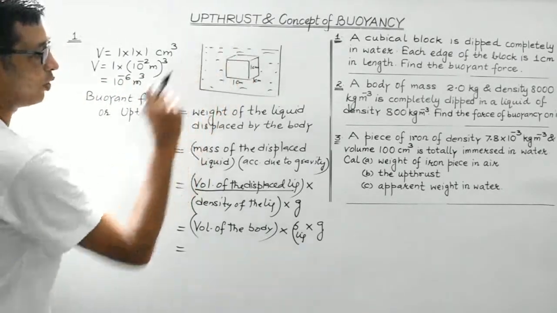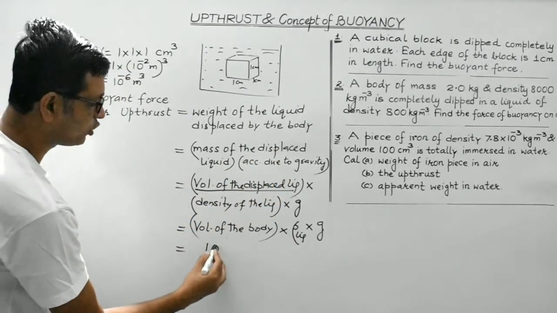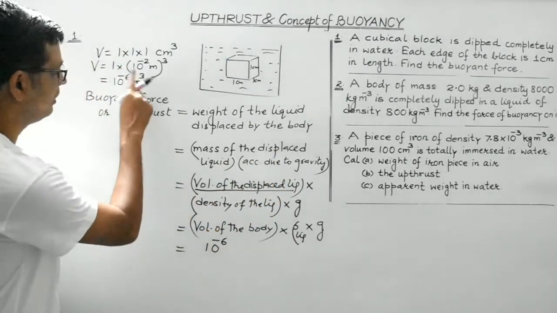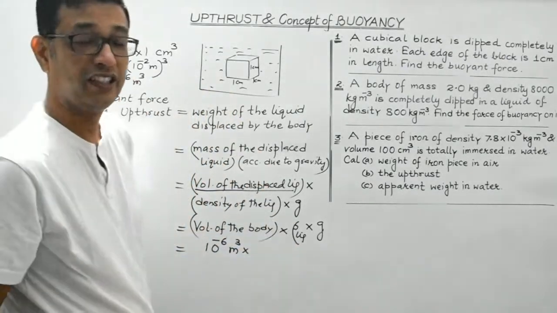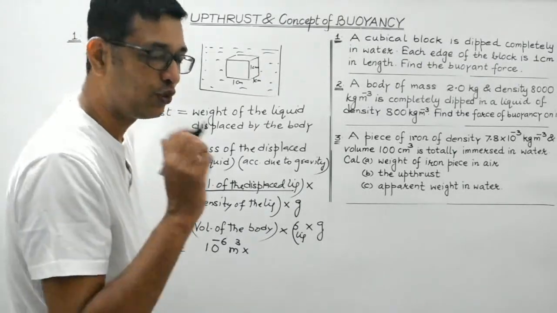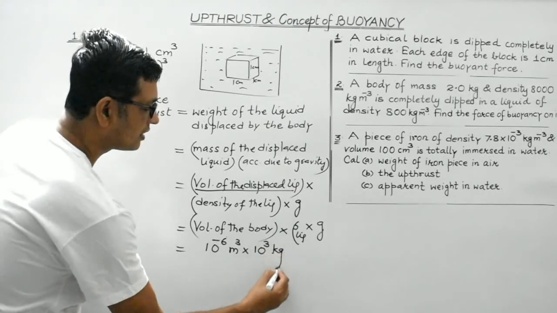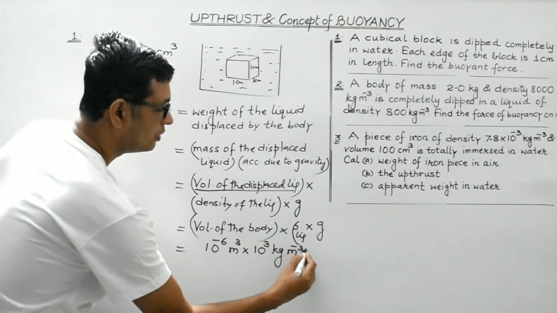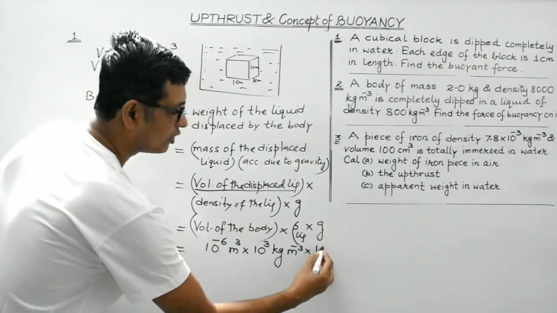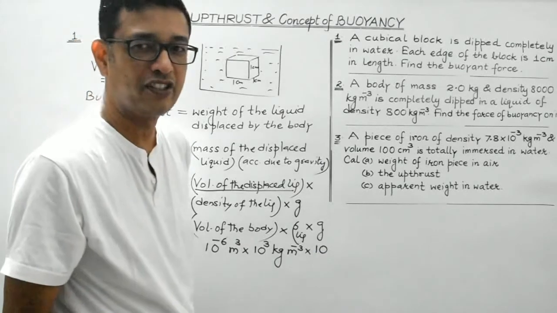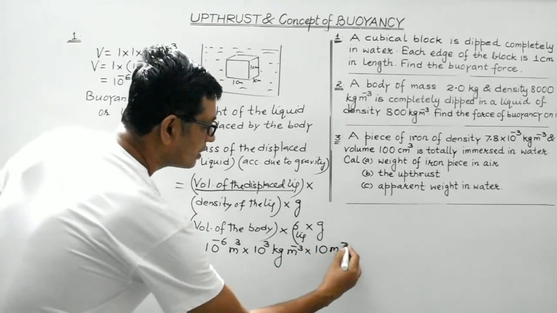So the volume of this body, which is equal to the volume of the displaced liquid, will be equal to 10 raised to the power minus 6 meter cube. Density of the liquid, here the liquid is water and density of water is 1000, that is 10 to the 3 in SI, that is kg per meter cube. And students, acceleration due to gravity, its value can be considered to be 10 instead of 9.8. Just to make the calculation simpler, let's consider 10 meter per second square.